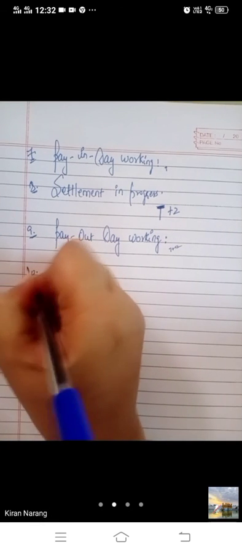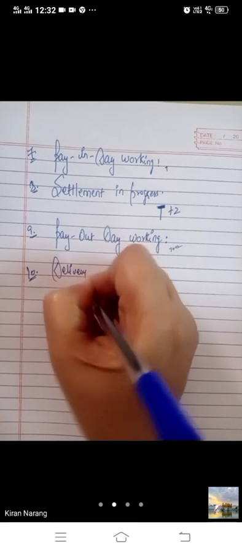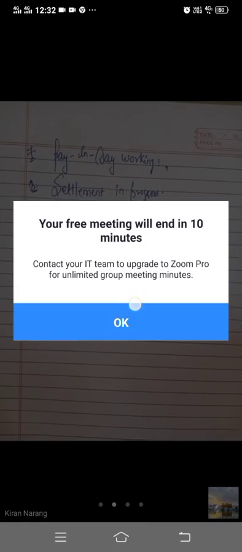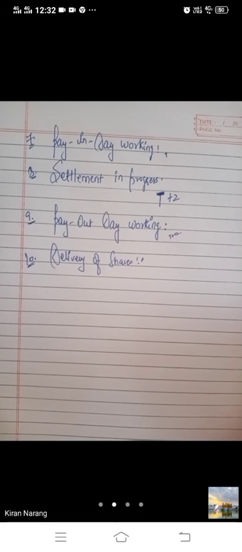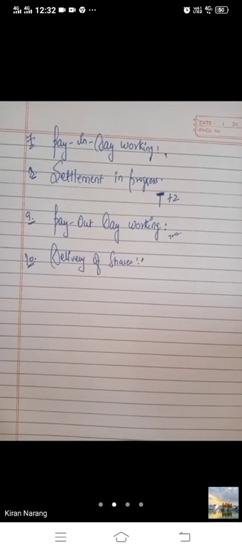And lastly, delivery of shares. These are the 10 steps for the dealing procedure on the stock exchange. The broker then makes delivery of shares in electronic form directly to the investor's demat account. From the investor's demat account, all the transactions will be done automatically. Last is delivery of shares.